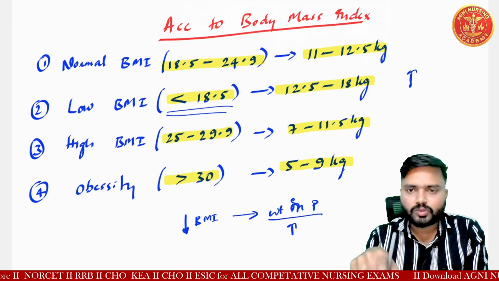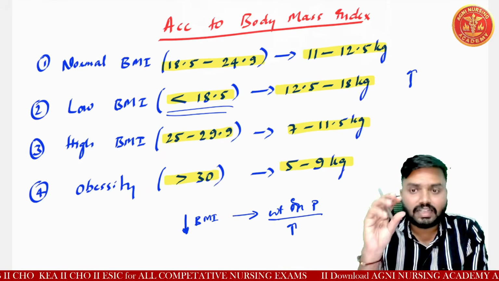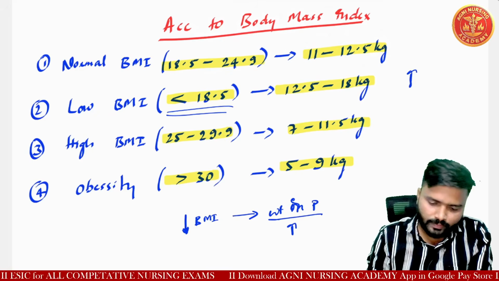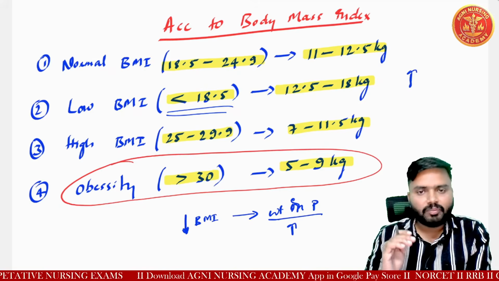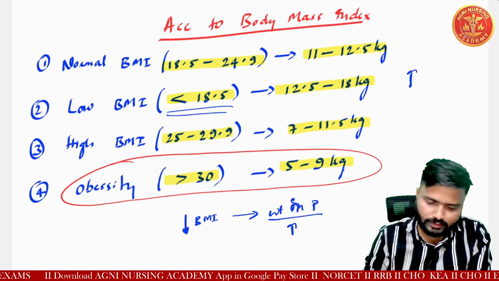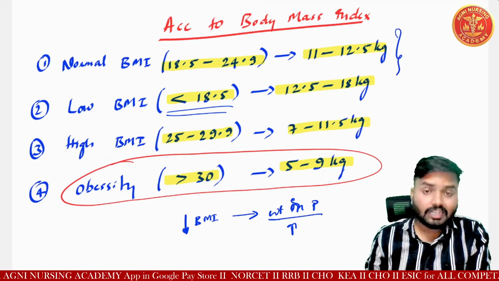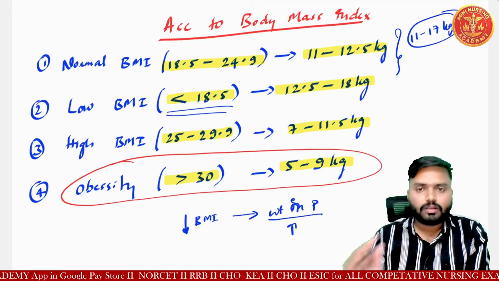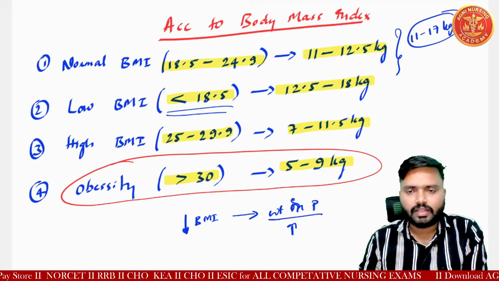BMI is decreasing means weight need to increase. If BMI is increasing, weight gain should be less, means less amount needs to increase. Here also it needs to increase only, but less amount. So if an obese patient has a BMI of more than 30, only 5 to 9 kg needs to increase. Another point I need to tell here: before, for the normal BMI patient it was 11 to 17 kg, but now it has been changed to 11 to 12.5 kg for normal BMI people.